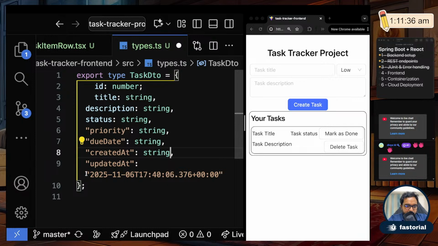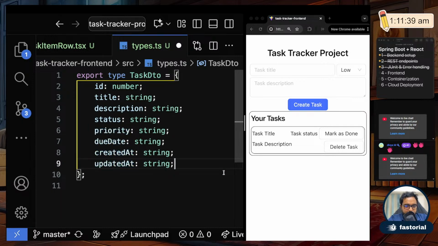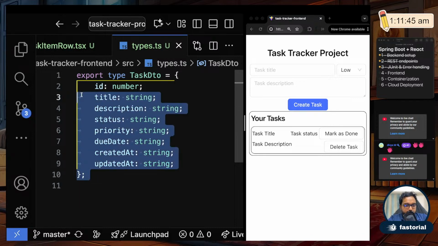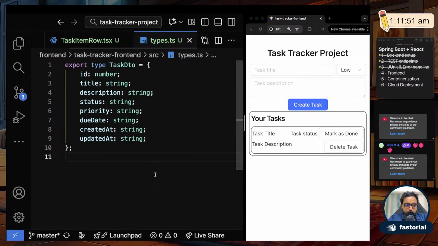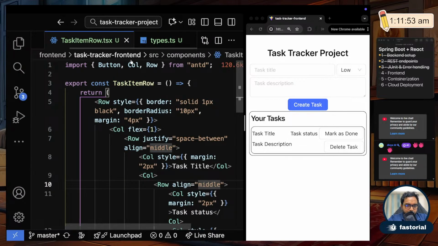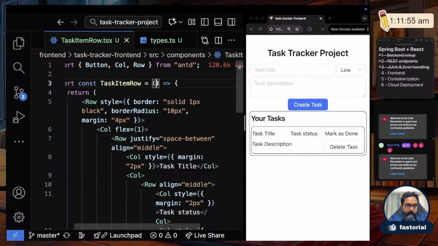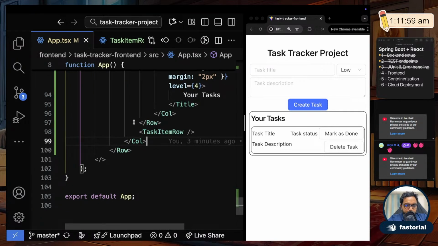So although it is a timestamp, JavaScript considers it as a string. Okay, so this is totally a TypeScript thing. We just define the schema, or like the data structure of what our task is going to look like. Okay, fine. So now here, if we go, we have to actually pass a sample data.